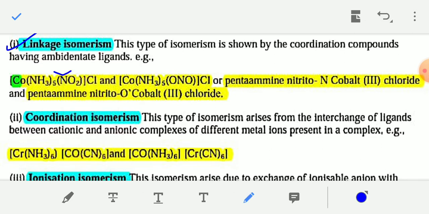And in the second case, the NO2 group, that is ONO, is bound with the central metal cobalt through the oxygen donor site, through oxygen. So in both compounds, the linkage is different.